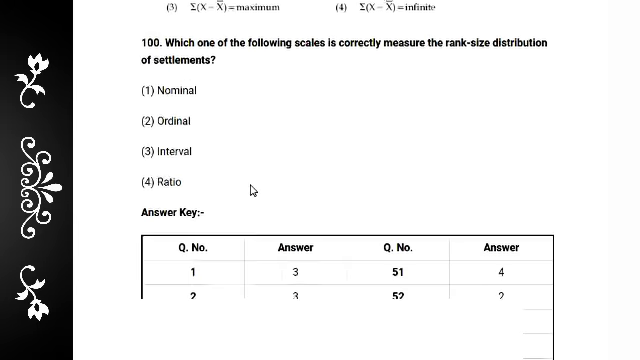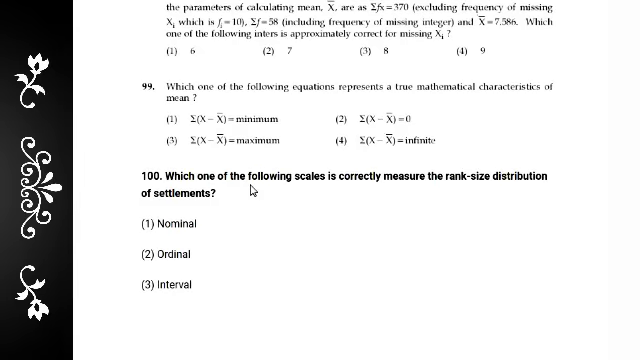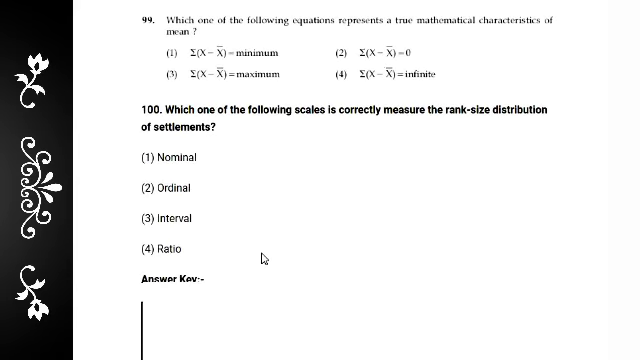And the last question: which one of the following scales correctly measures the rank size distribution of settlements? Nominal, cardinal, ordinal, interval and ratio. Very interesting, last and very easy question. Definitely the answer is ratio. Ratio is the correct scale for measuring the rank size distribution of settlements.